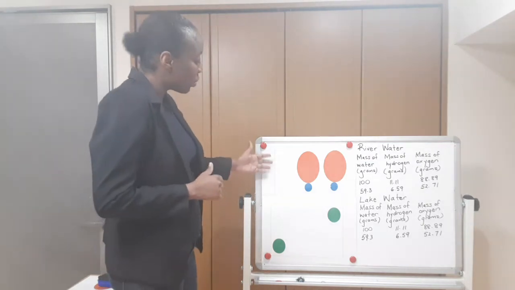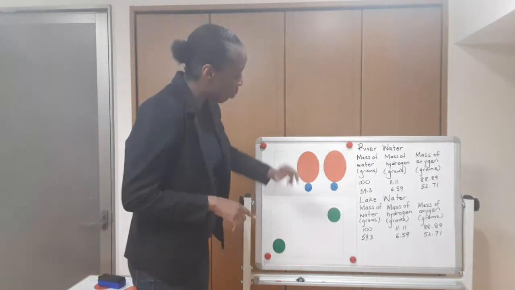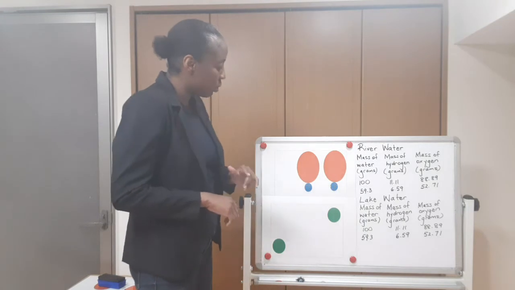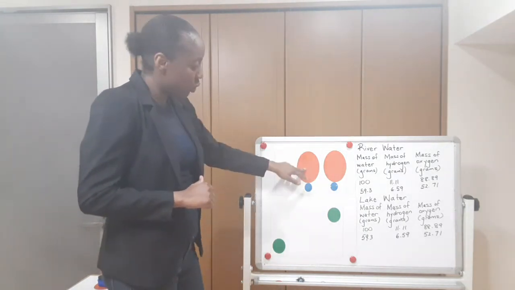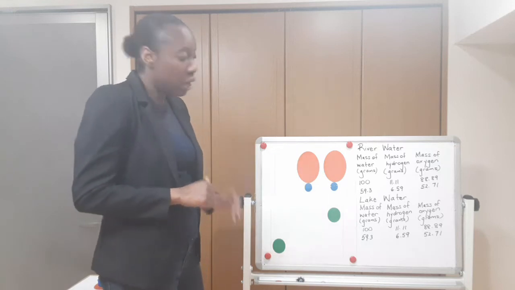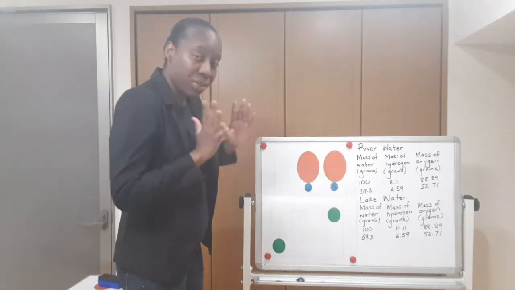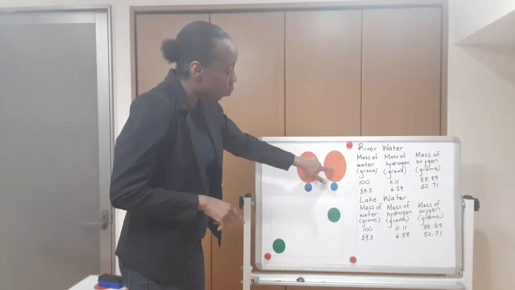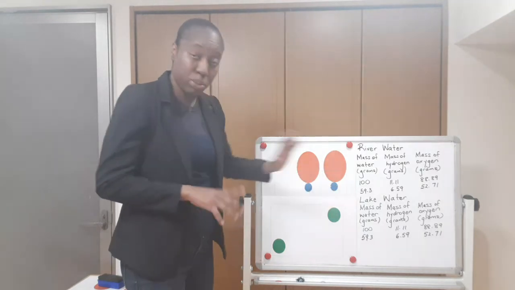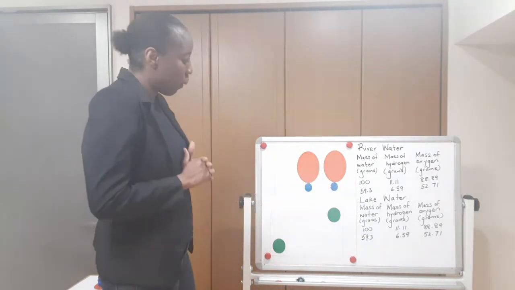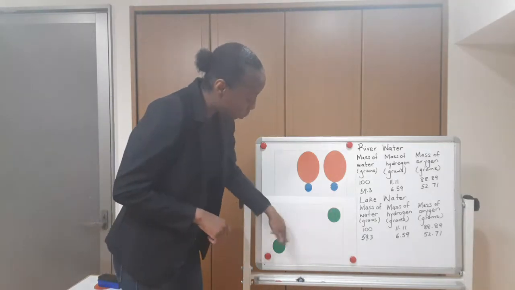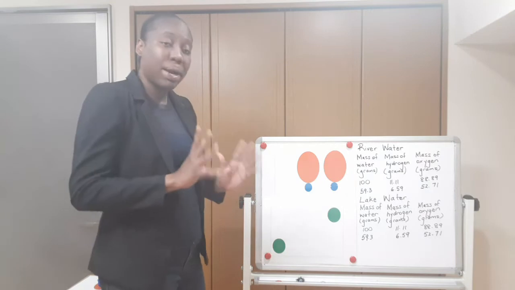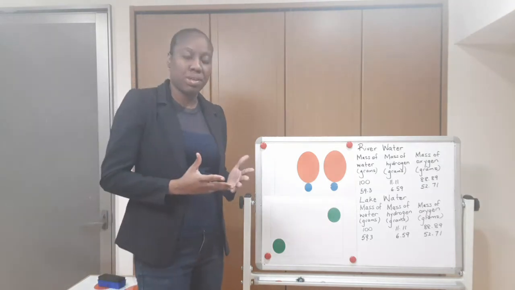Alright, for the first substance, we have one red particle joined to one blue particle, and it is the same for the other particles, right? So thus in this substance, it's always a 1-to-1 ratio of red particles to blue particles, right? But in the second substance, we notice that it is only made up of green particles, right? Thus a ratio cannot be used to describe it.